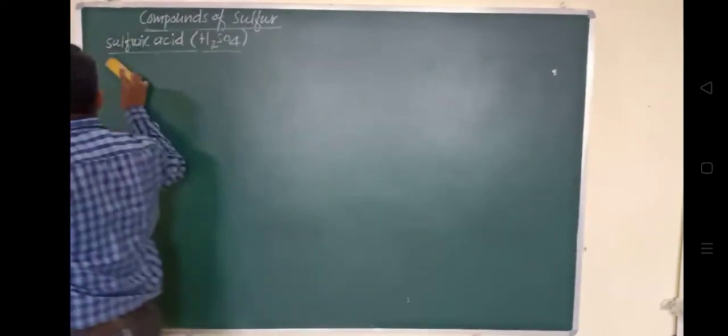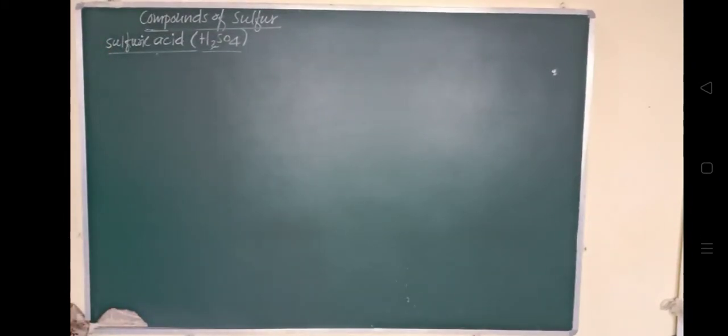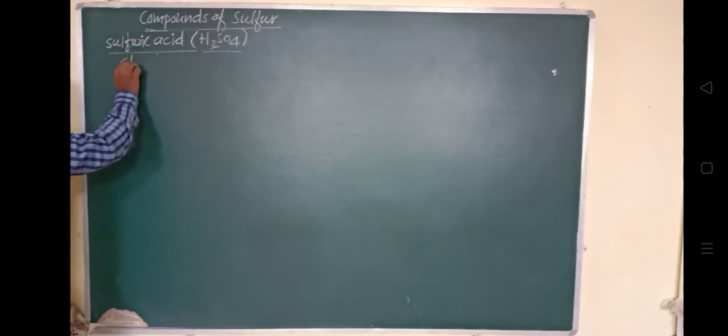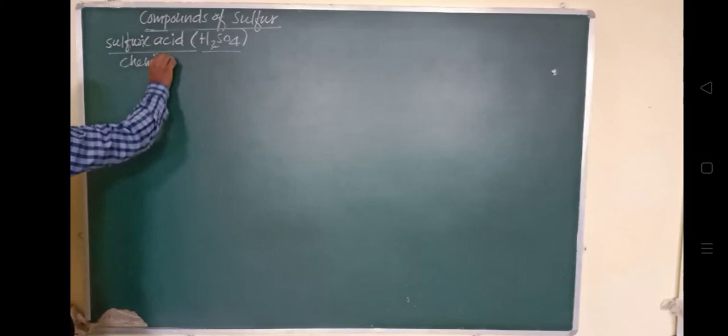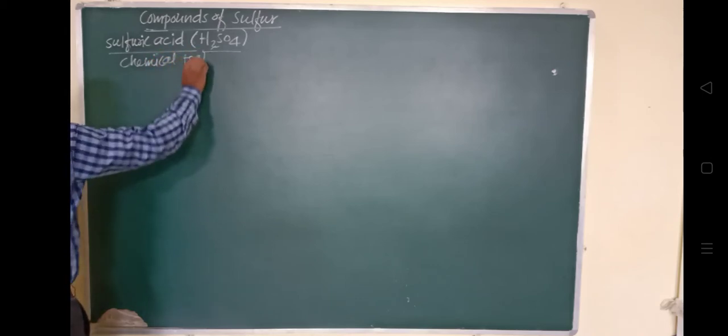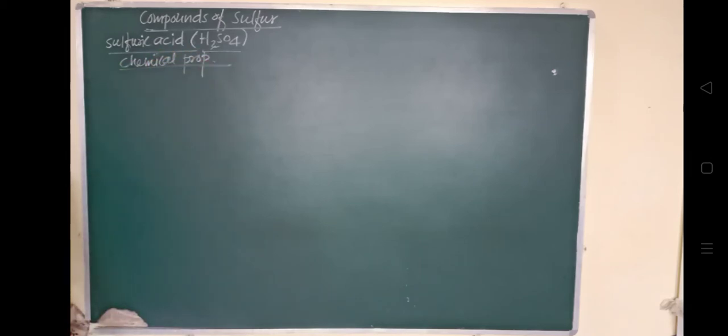So chemical properties. The very first is the acidic property. It has an acidic nature. It is a strong acid, no doubt. So the acidic chemical property.